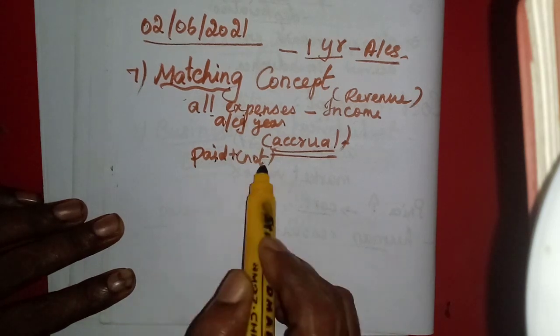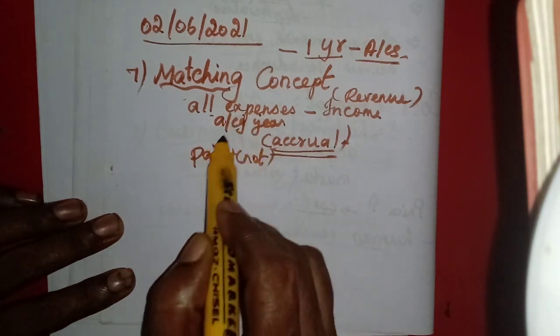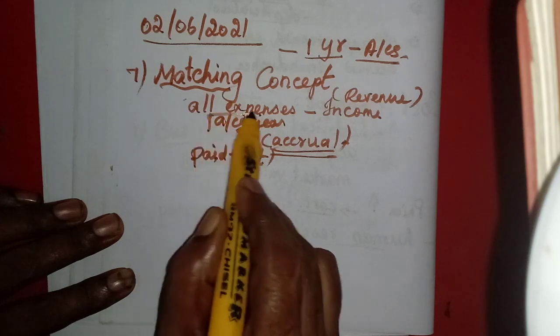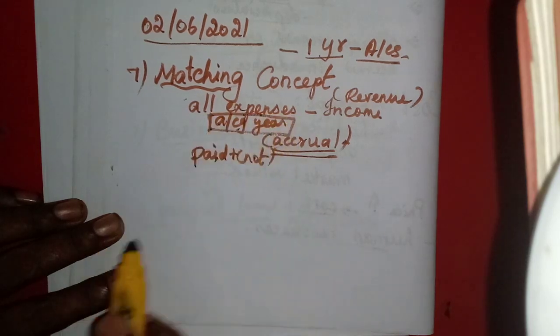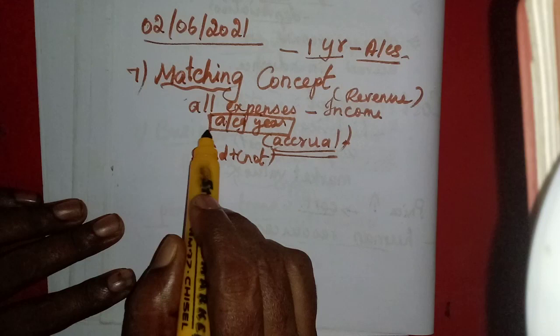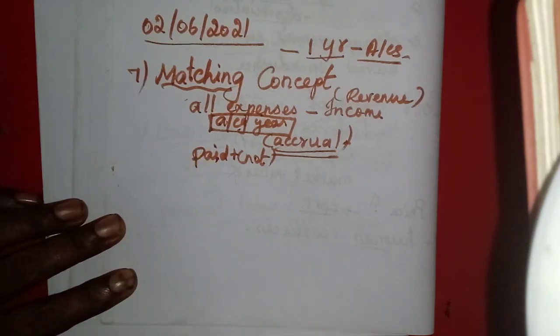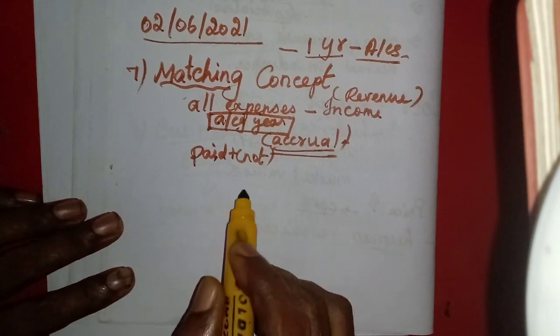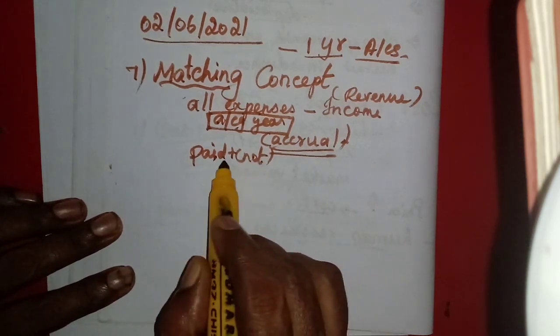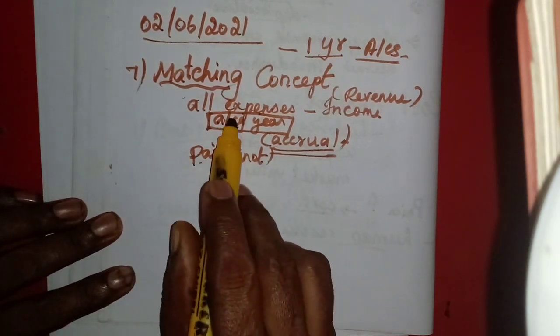What we have paid and what we have not paid, but it is related to that accounting year, must be entered.